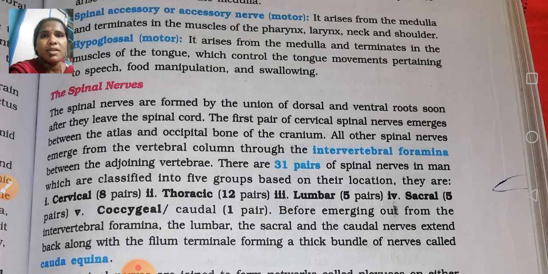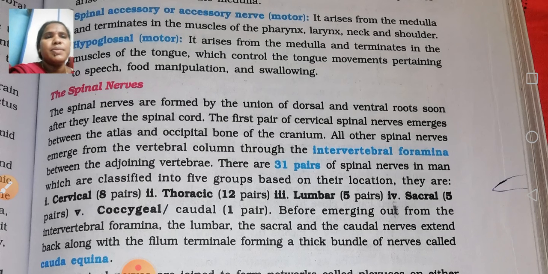So the cranial nerves are 12 pairs, and the spinal nerves are 31 pairs. According to their location, the spinal nerves are divided into 5 groups: cervical 8 pairs, thoracic 12 pairs, lumbar 5 pairs, sacral 5 pairs, coccygeal or caudal 1 pair. So overall 31 pairs will be there.